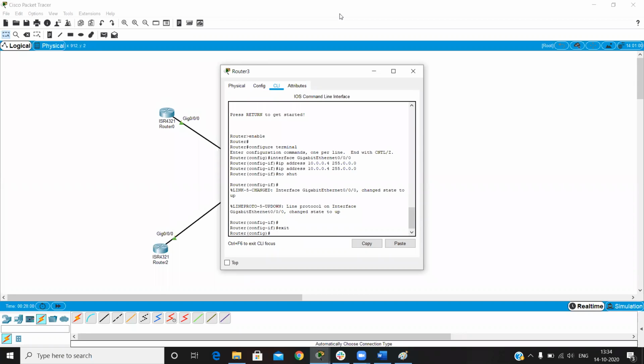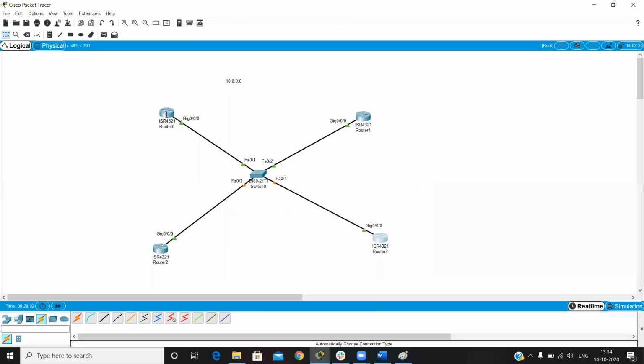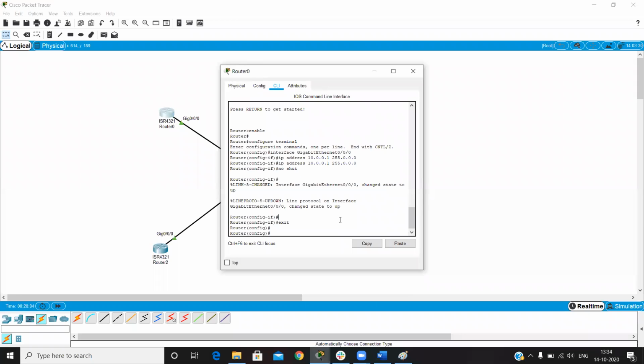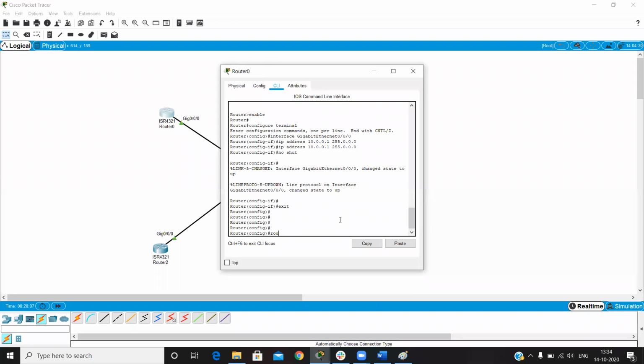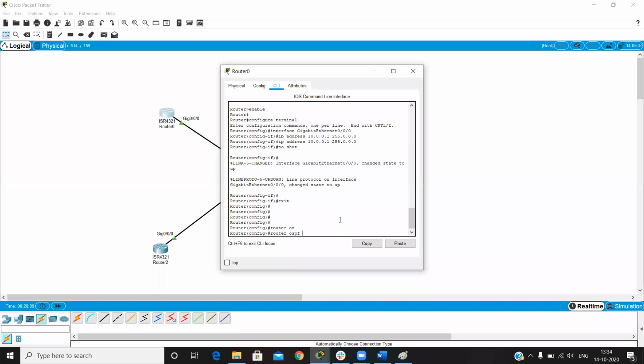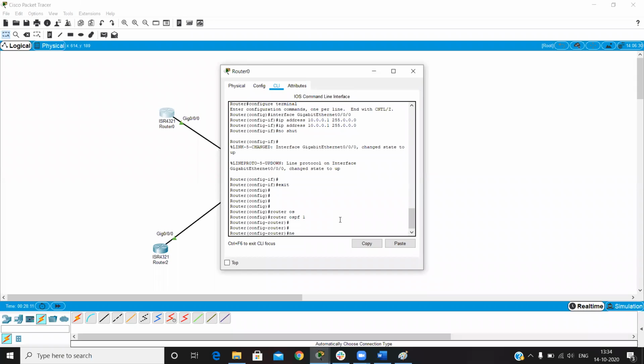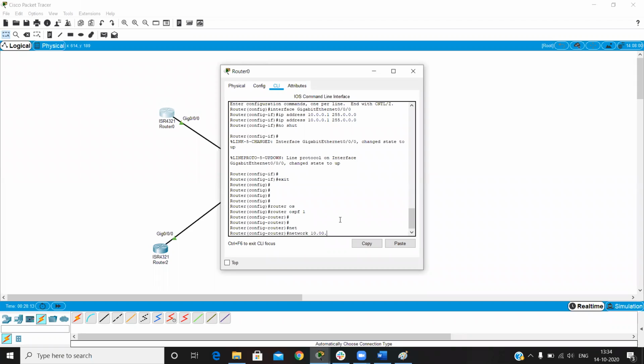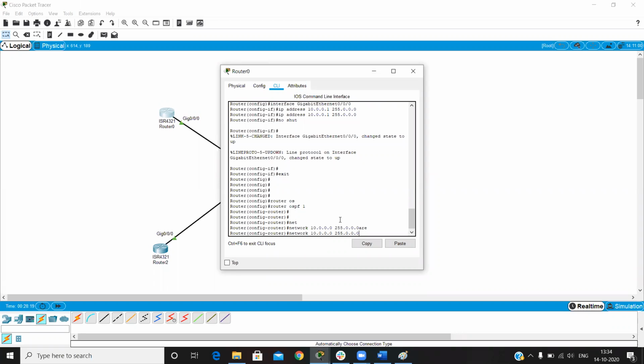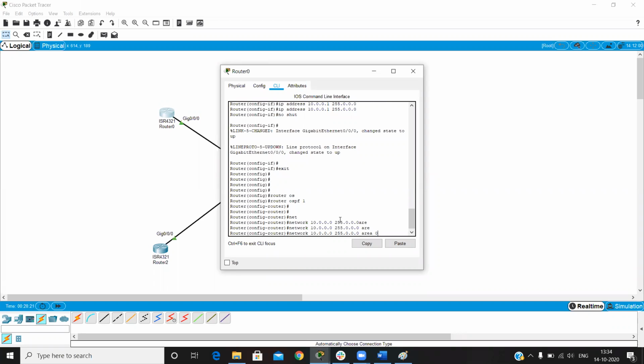Let's go on to configure the OSPF router. The OSPF process ID is 1, the network is 10.0.0.0 with wildcard mask 0.255.255.255, area is 0.